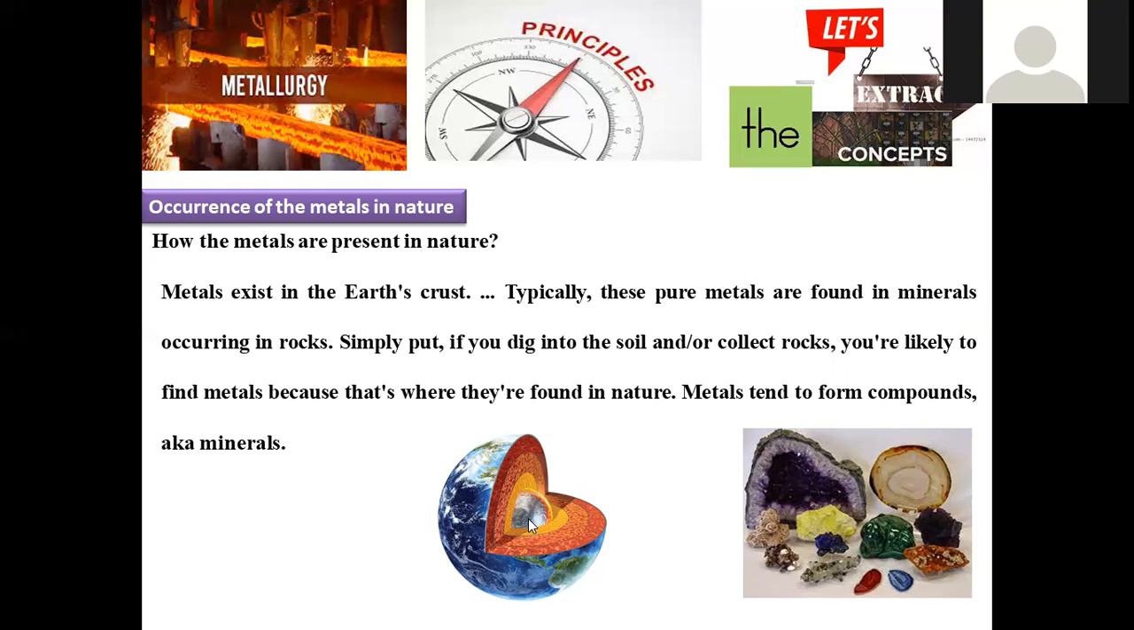So from the core to the earth surface, so many kinds of layers and minerals are available. Most abundantly used is iron. Actually, the most abundant metal on the earth surface is aluminium, but the most widely applied metal is iron, because its basic applications are very high. So in the earth crust, and even from the oceanic region, extraction of many kinds of metals is possible.